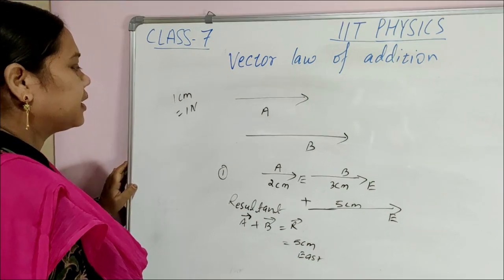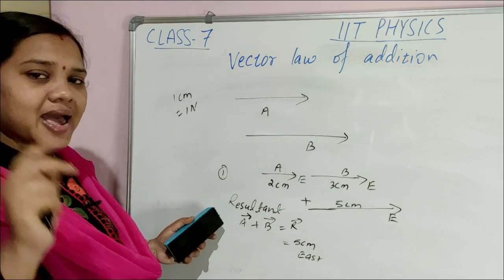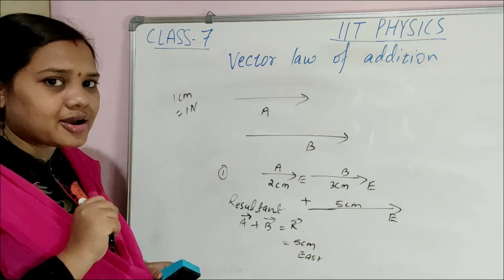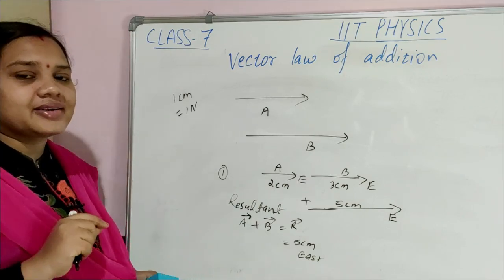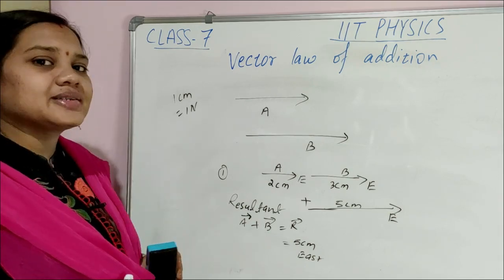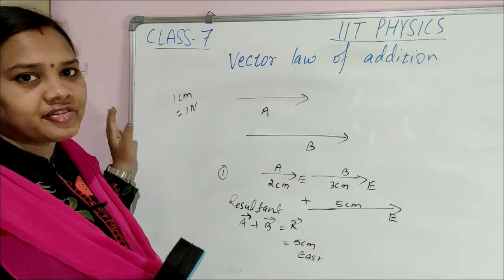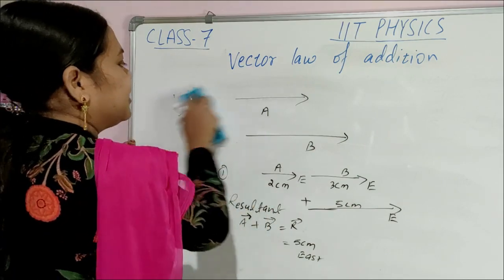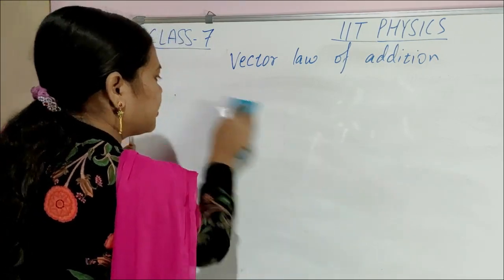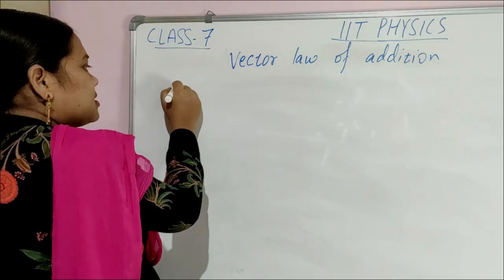Over. Okay. What is a resultant vector? Whenever two or more vectors act on the same particle, they combine and form a single vector, and that single vector is known as the resultant vector. And how to get the single vector, the resultant vector? By vector law of addition. Clear? By vector addition. This is the first example we saw, when the vectors have the same direction. Second one.